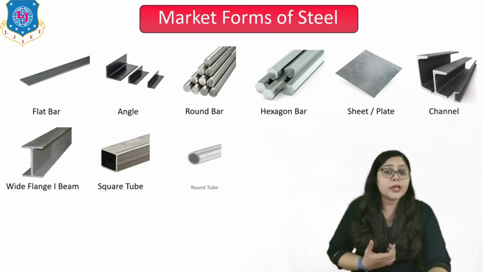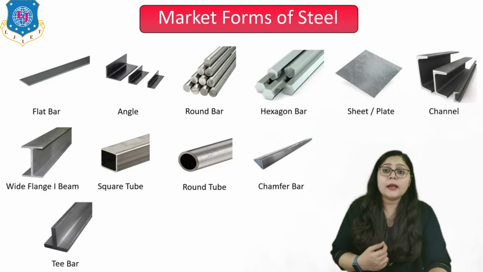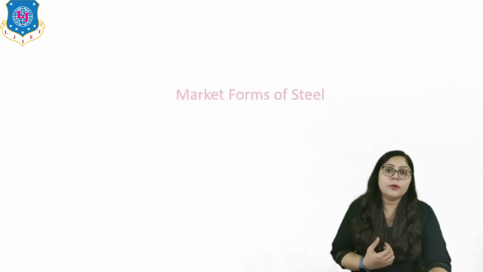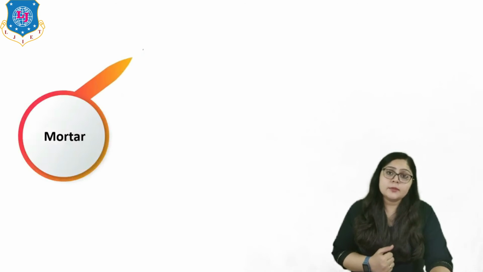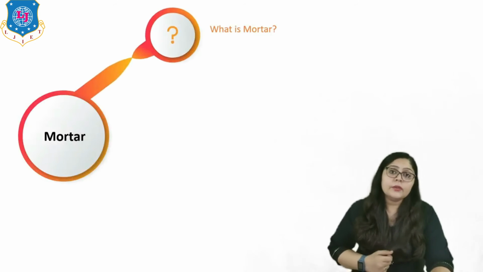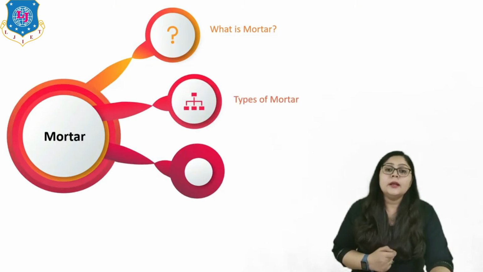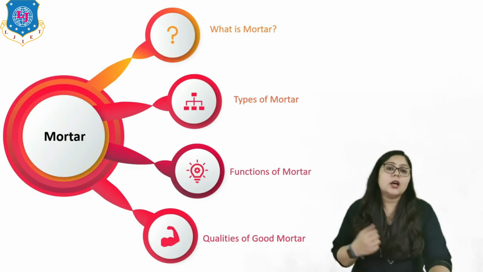Even some square tubes are used, round tubes are there, right? Even this is the chamber bar, this is the T-bar, this is the half oval, and this is the rebar, right? So these all are the forms of steel. So let us understand first what is mortar, then we will see different types of mortar, then we will see the functions of mortar, and lastly we will see the qualities of a good mortar.